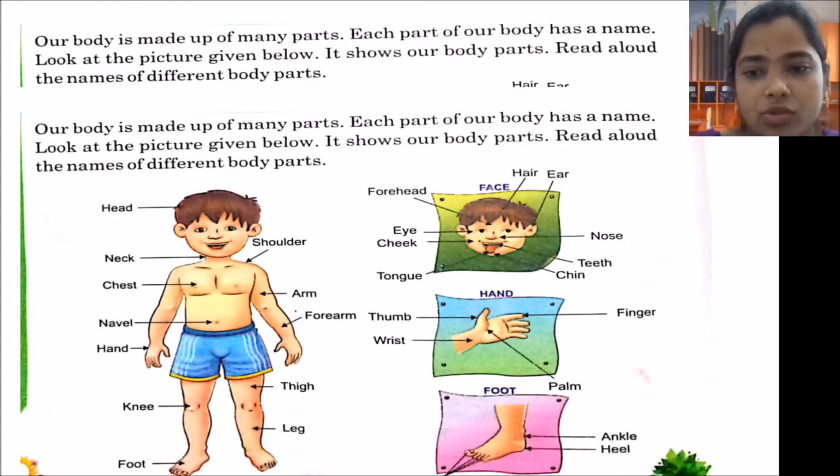So this is how the body parts are. So our body parts, what are those body parts? Head, neck, chest, navel, hand, knee, foot, shoulder, arm, forearm, thigh and leg.